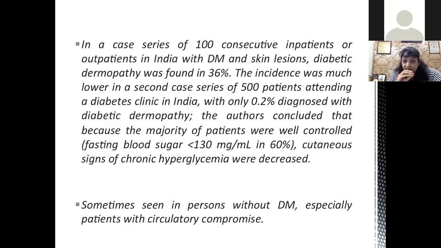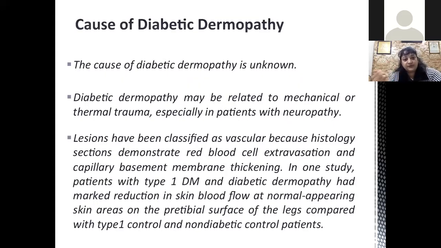But the incidence was much lower in the second case series, of 500 patients attending a diabetes clinic. Only 0.2% were diagnosed with dermopathy. The authors concluded that because the majority of patients were well controlled in this study, with fasting glucose less than 130 in 60% of patients, cutaneous signs of chronic hyperglycemia were less in these patients. Sometimes these lesions may also be present in non-diabetic individuals, especially when there is circulatory compromise.